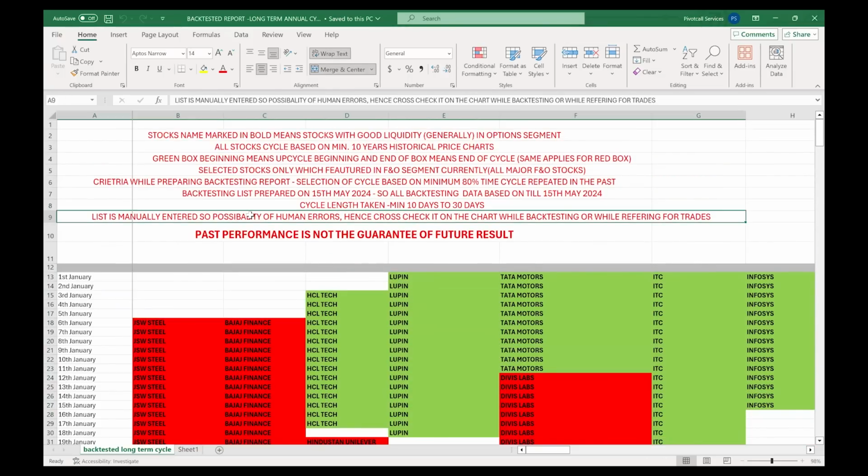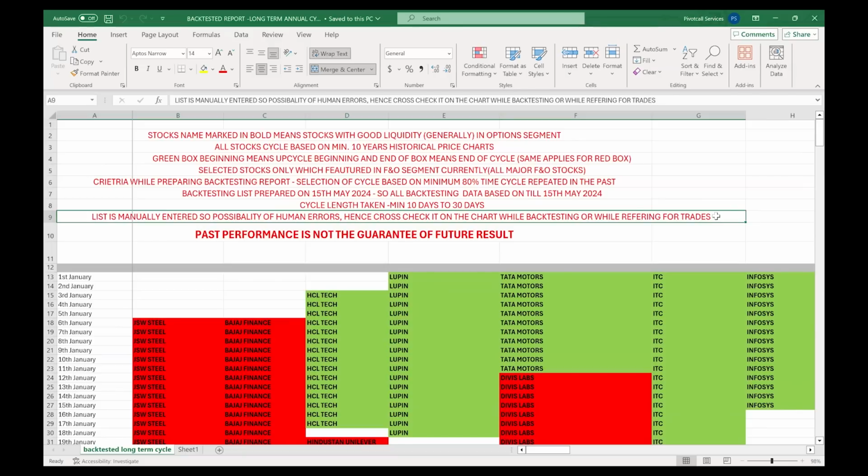The list is manually entered, so there is a possibility of human errors. Hence, cross-check it on the chart while backtesting, while referring for the trades. Very, very important. Remember, all this I manually entered, so there could be some mistakes, human error. We make mistakes while entering it. Somewhere maybe a date mistake. Somewhere maybe instead of mentioning bullish, I must have mentioned bearish. Somewhere maybe it got repeated. All that could have happened because of the manual entry here.